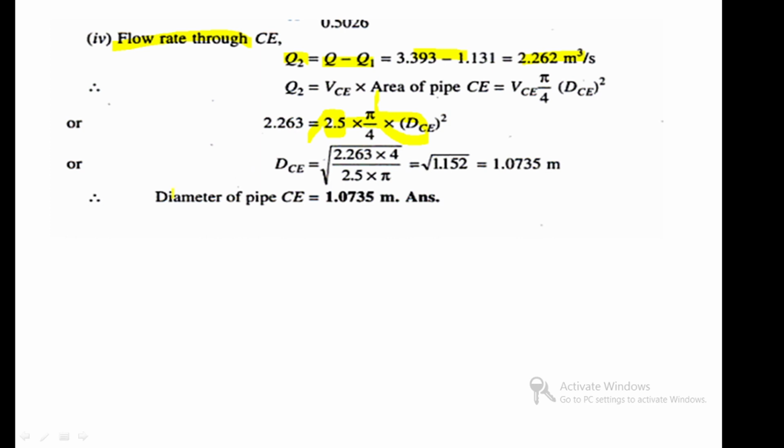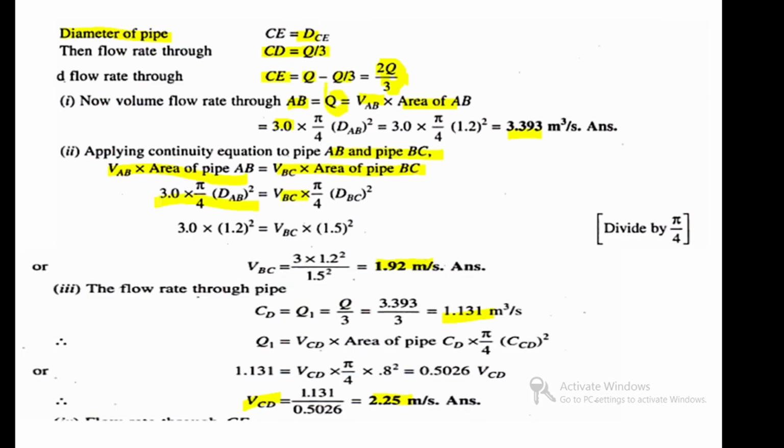Okay, the fourth one we have to find is the diameter of the pipe CE, the third one the velocity of CD, the second one the velocity of BC, and the first one the rate of flow of AB.